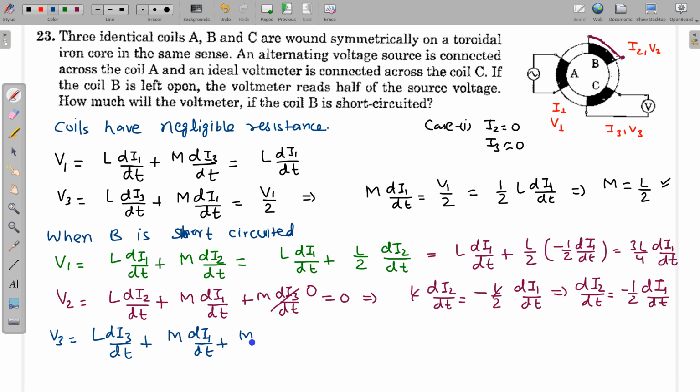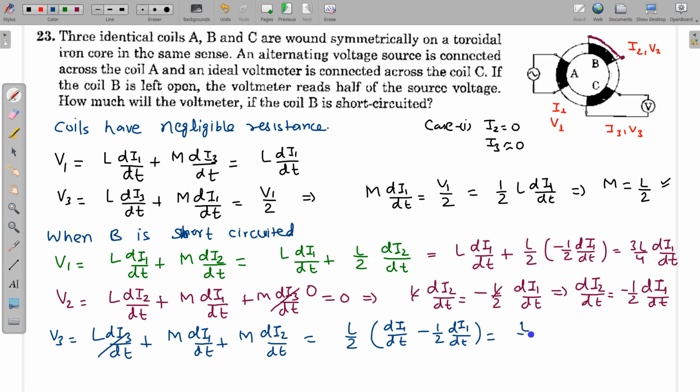Again this is M, mutual inductance between B and C, times di2 by dt. So the self term will go, since I3 is always 0, and this M can be taken as common. M is equal to L by 2, times di1 by dt plus di2 by dt. So this is di1 by dt, and what is di2 by dt? di2 by dt is minus half di1 by dt.